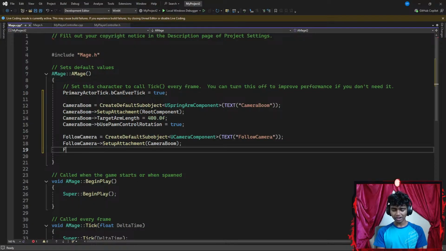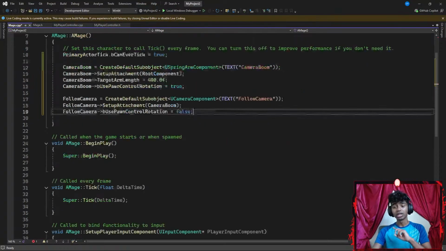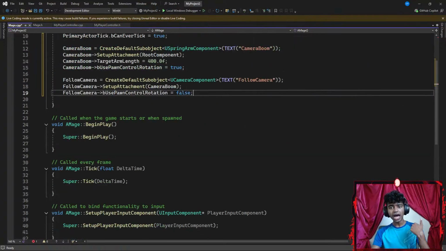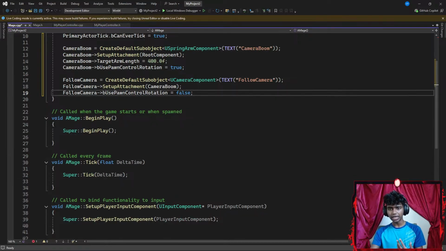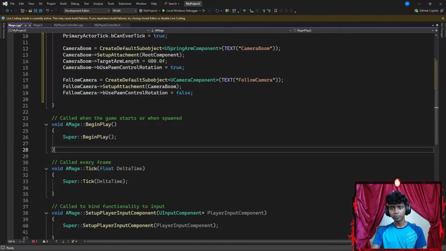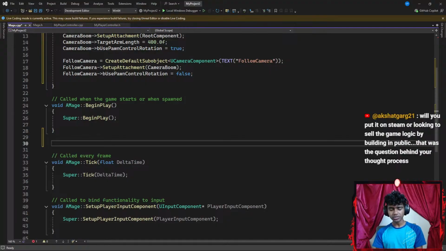Okay, now once I'm done with that, finally, I'm going to set my follow camera's use pawn control rotation to be set to false, ending with a semicolon. Now, once I'm done with all that, I'm going to go under my begin play. There we go.